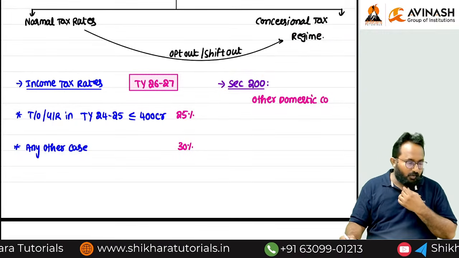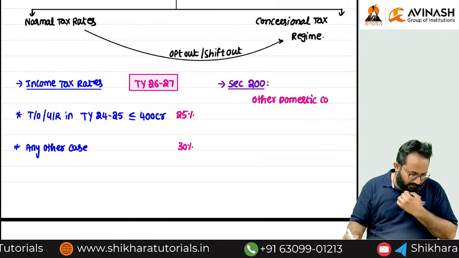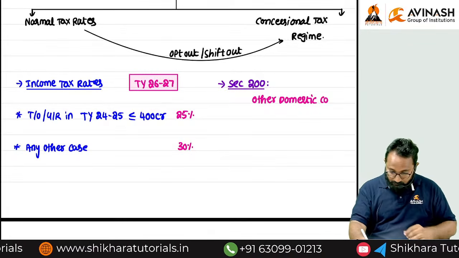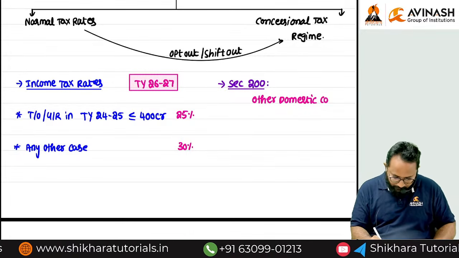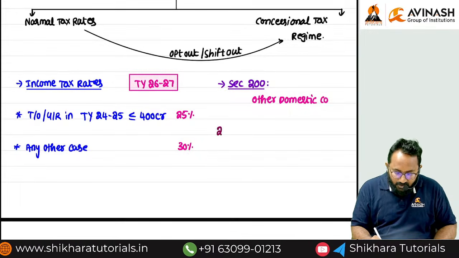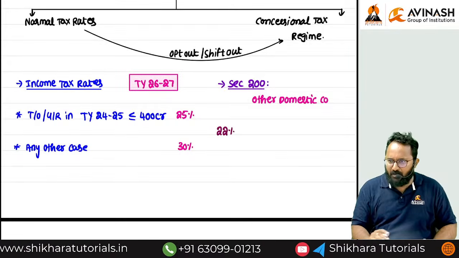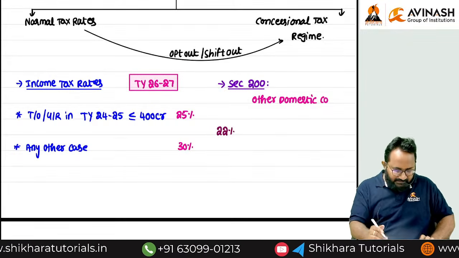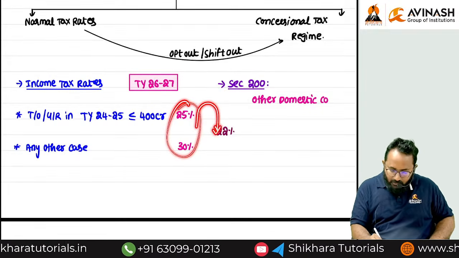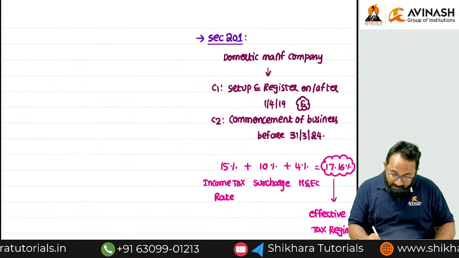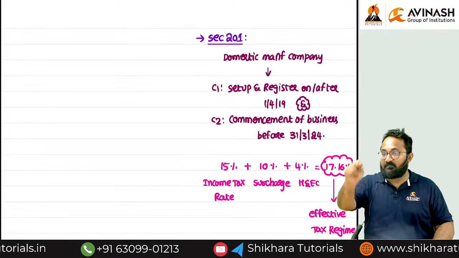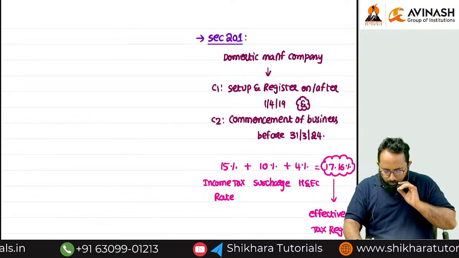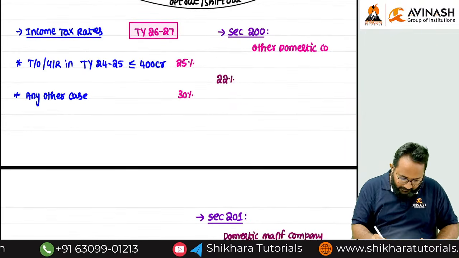Okay, sir, here what is the rate, sir? 22. We are not giving so much concession. We are giving just somewhat of a concession only. But there we gave more because it is a manufacturing company. What is that? 22. What is the rate?